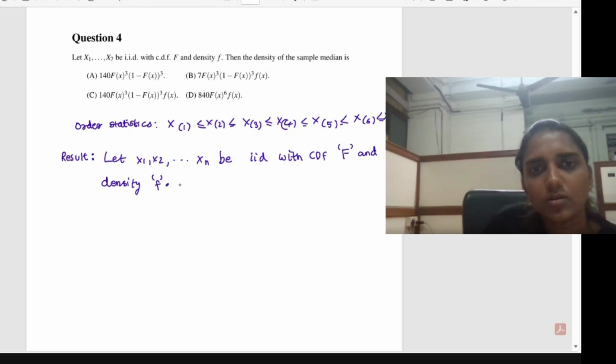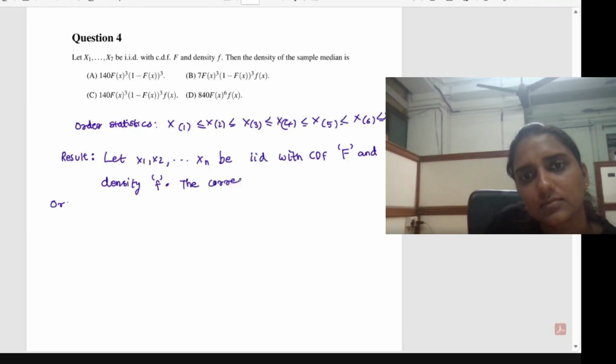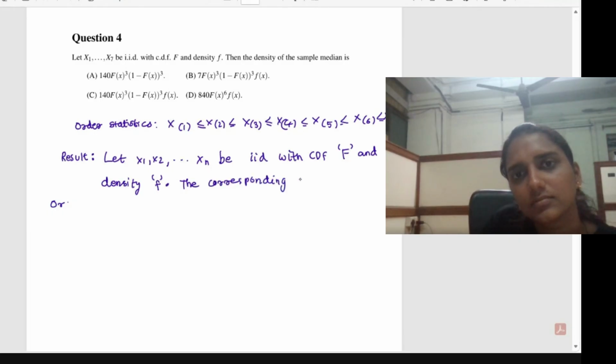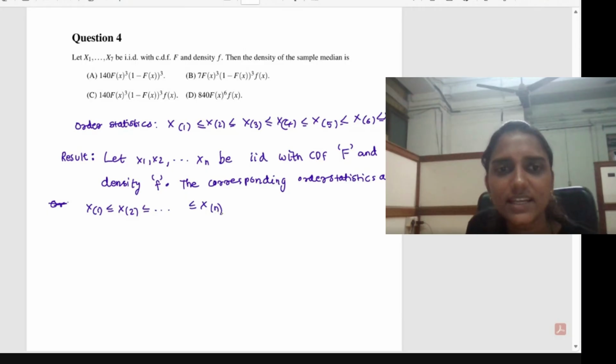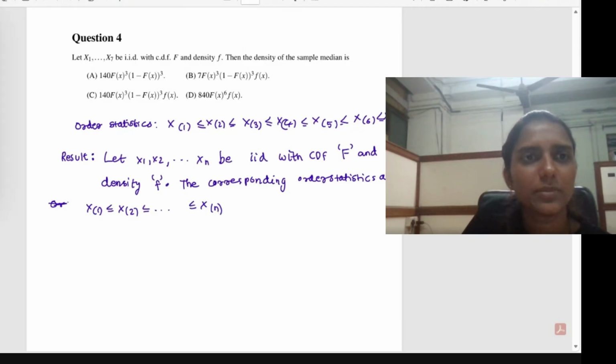The arrangement will be like the order given as x of 1 less than or equal to x of 2 less than or equal to etc., less than or equal to x of n. So x of n means the largest order statistic and x of 1 means the lowest, the minimum order statistic.